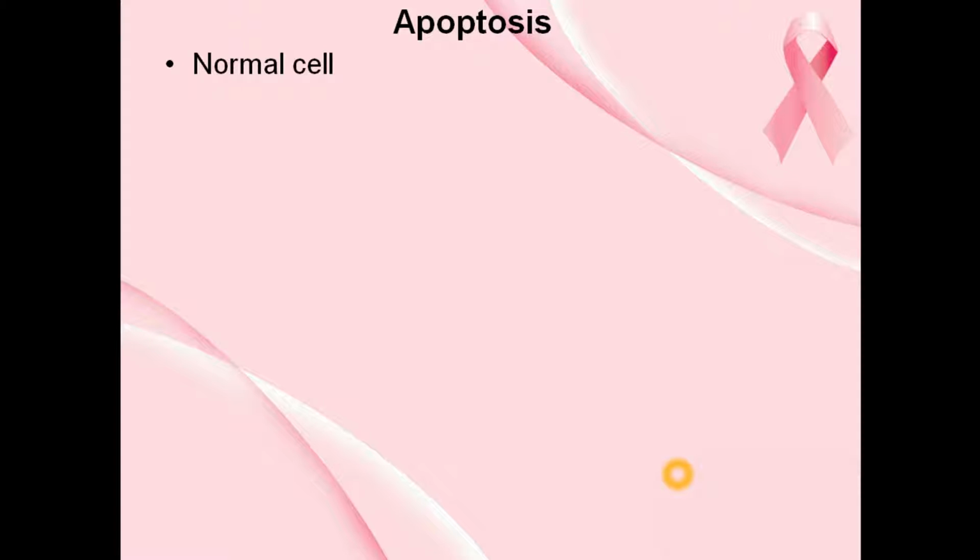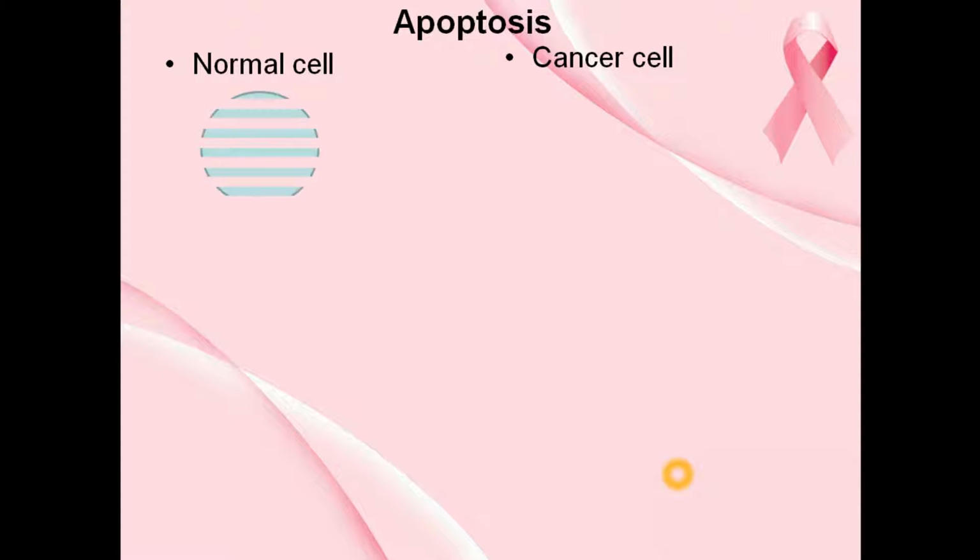Cancerous cells do not show apoptosis. Apoptosis means cell death. Since from ages we are studying that cancerous cells are immortal. Immortal means the cell which does not die, and cancerous cells are immortal. So that is why they do not show apoptosis.